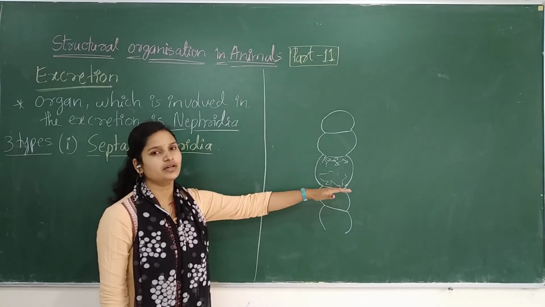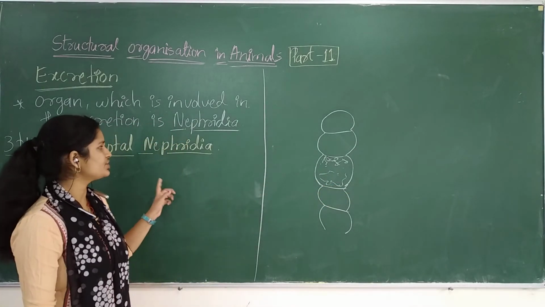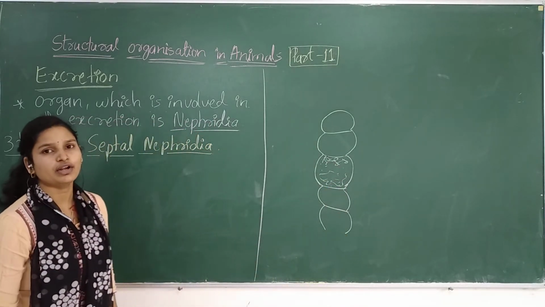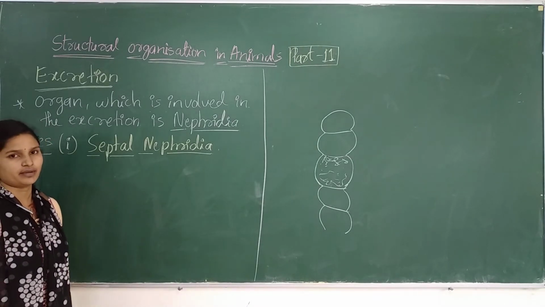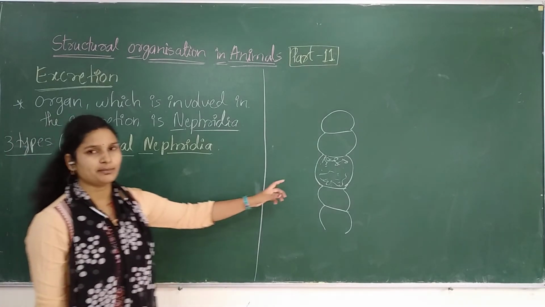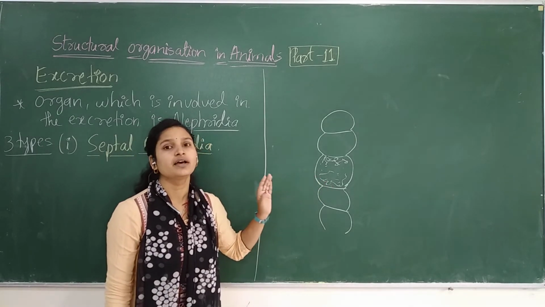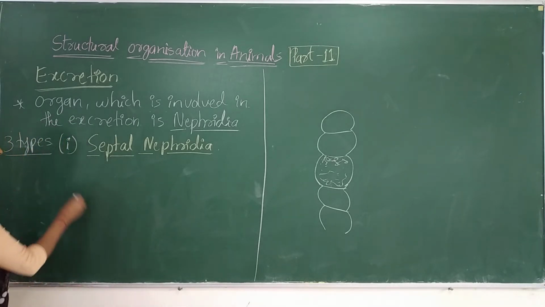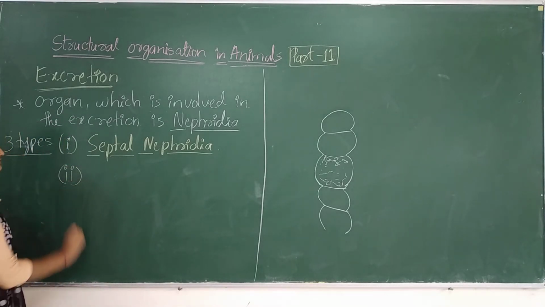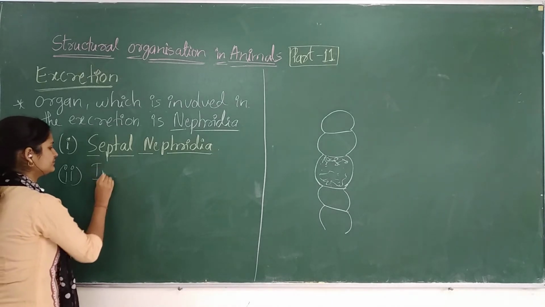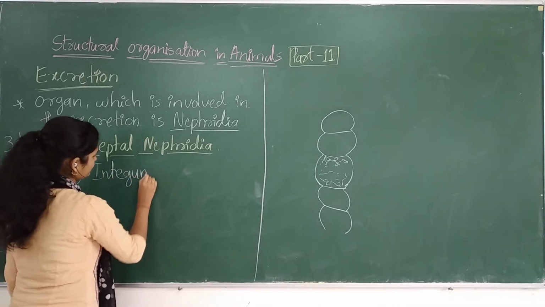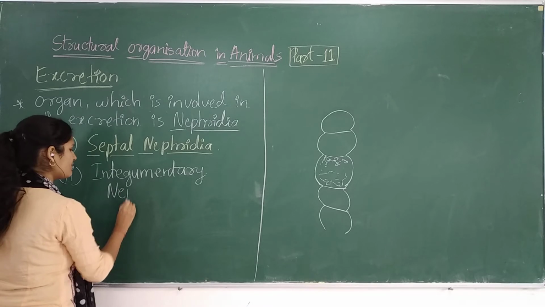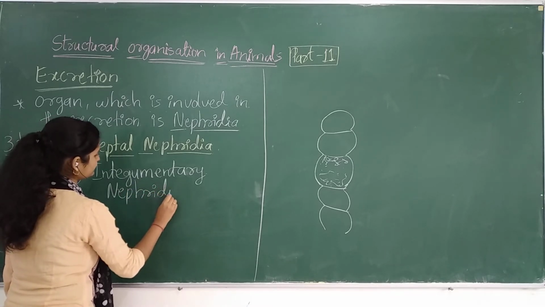In the segment of the body of the earthworm there is a location of this septal nephridium here, and this type of nephridium we call septal nephridium, okay. There is a specific segment, 5th and 6th segment, where these type of septal nephridia are present, okay. And the second one will be integumentary nephridia. So what do you mean by this?